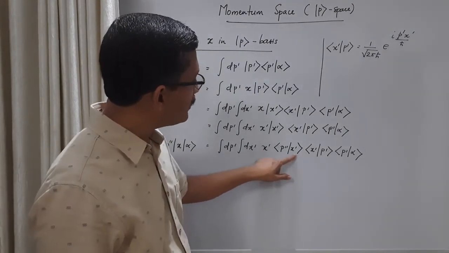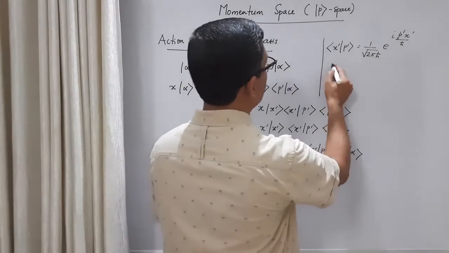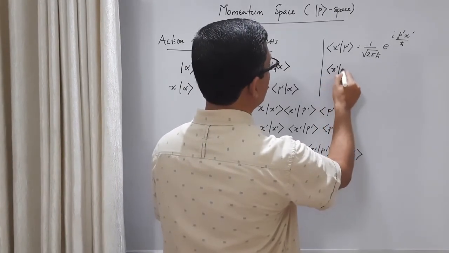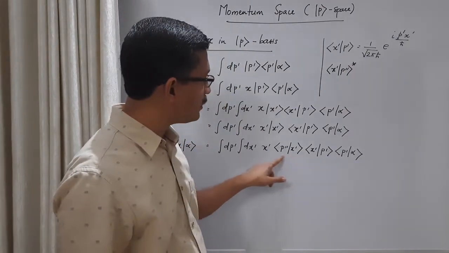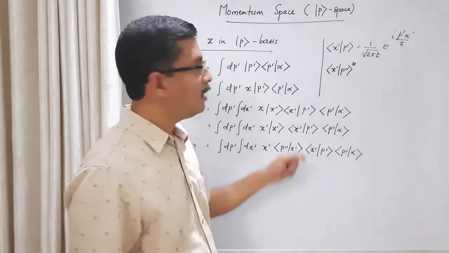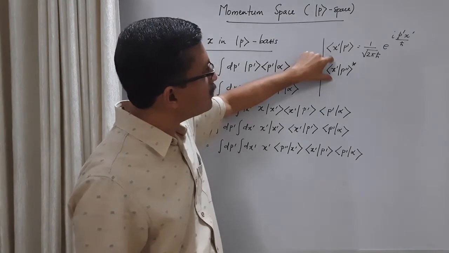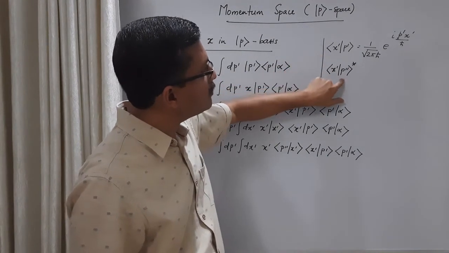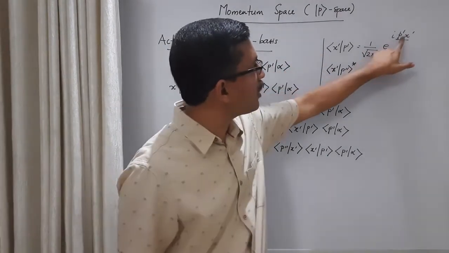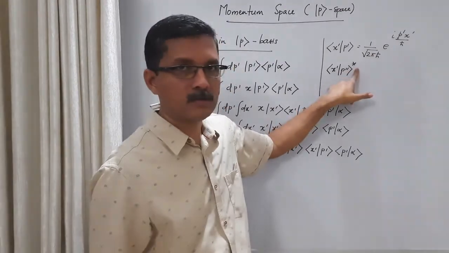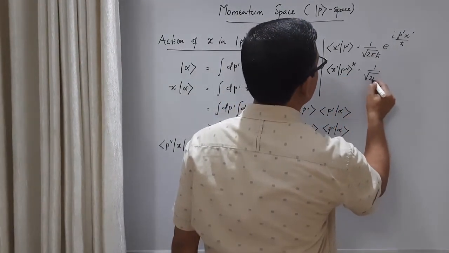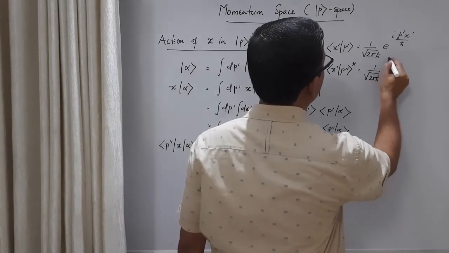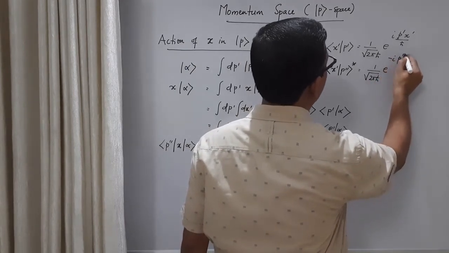This term you can write as x prime p double prime star, right? When you interchange the ket vector and bra vector, you get a complex conjugate. This term is, instead of p prime, we should write p double prime, and we have to take the complex conjugate. So what you get? 1 by root 2 pi h cross e raised to minus i p double prime x prime by h cross.